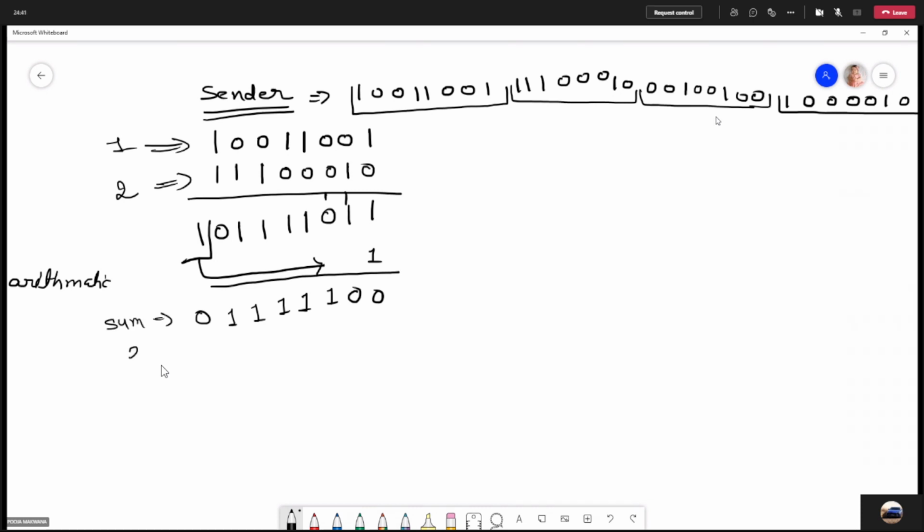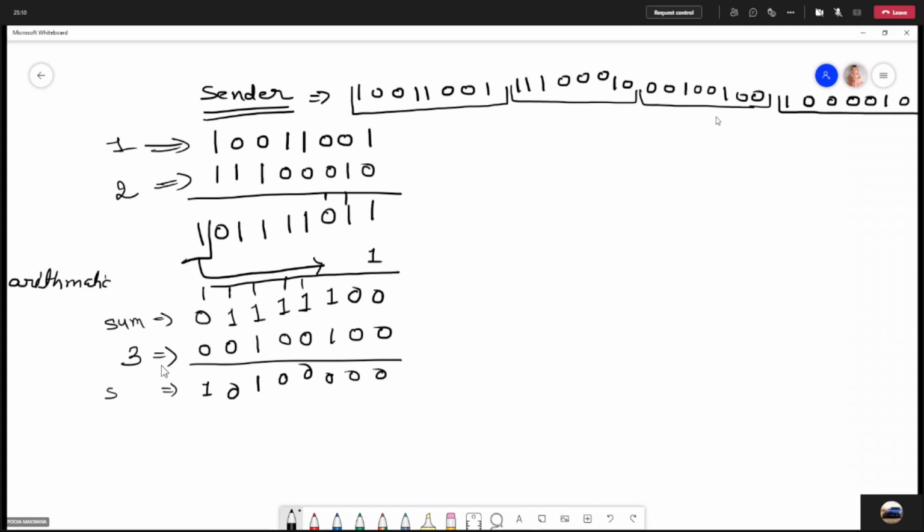So you have to add the third segment to this. Right? So let me write this third segment 0 0 1 0 0 1 0 0. Right? So now we have to add 0 0 1 0 0 1 1 1 1 0 0 1 1 1 0 0 1 1 1 0 1 1. So 1 and 1, 1 1 1 0 0 1 and 1. So here we are not getting the carry. So we don't have to add it to the sum, right?